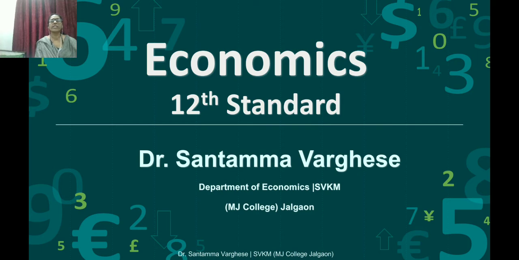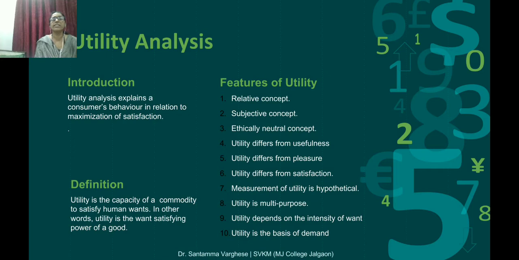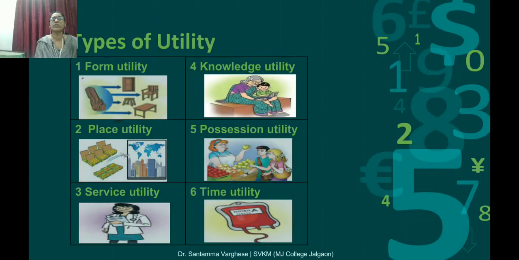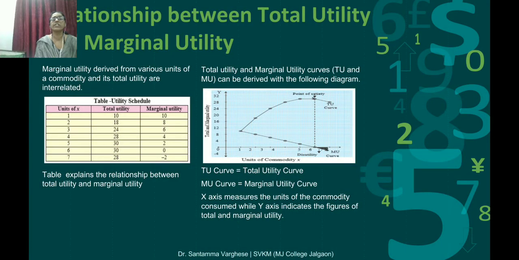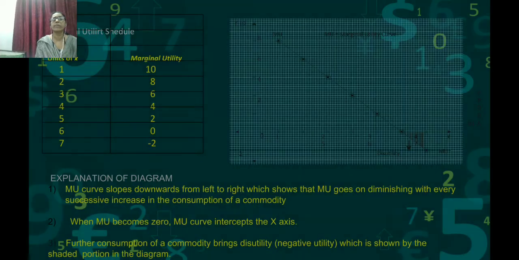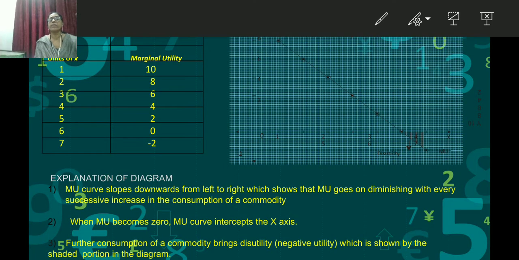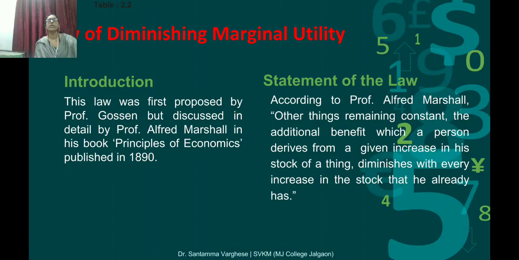We were discussing the second chapter, utility analysis. We already finished some of the topics: the introduction to utility analysis, features, types, concept, and relationship. Now we are going to come to the law of diminishing marginal utility, which we are going to study now.